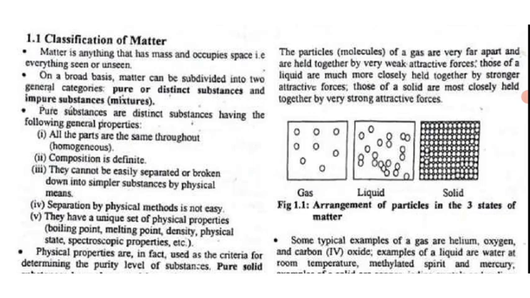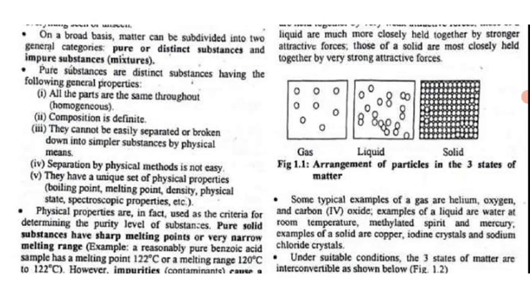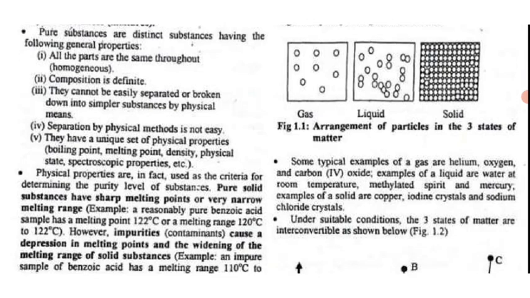So in pure substances such as elements and compounds, the composition is definite and it is the same throughout. They cannot be easily broken down into simpler substances by physical means. As I used to say, separation by physical method is what? Not easy. And lastly, they also have a unique set of physical properties, for example boiling point, melting point. These physical properties are unique, as said, and in fact they are used as the criteria for determining the purity level of substances.